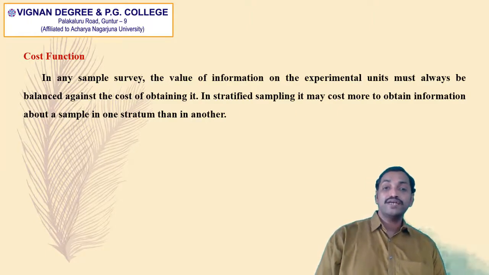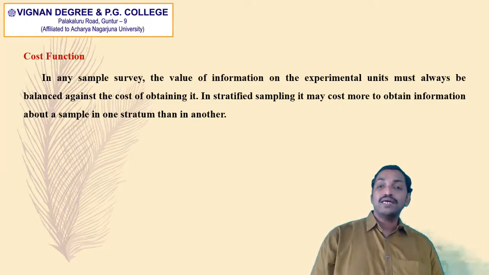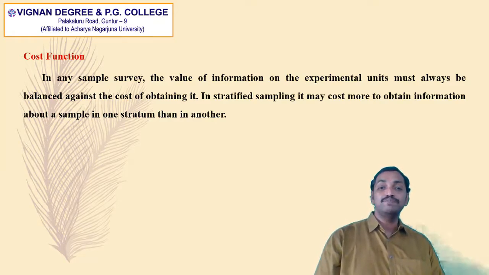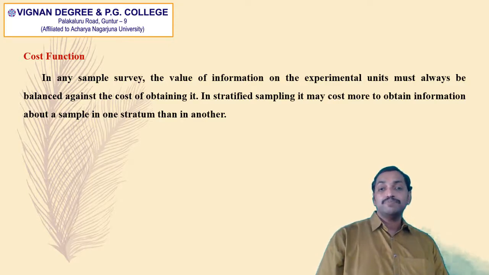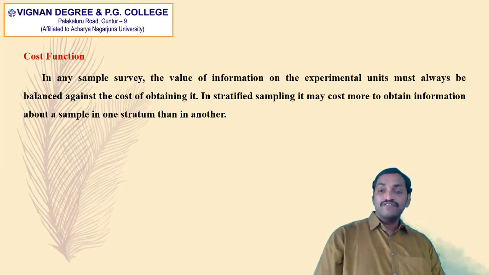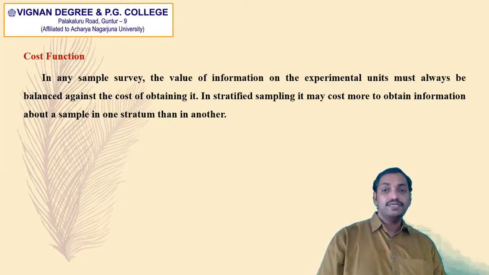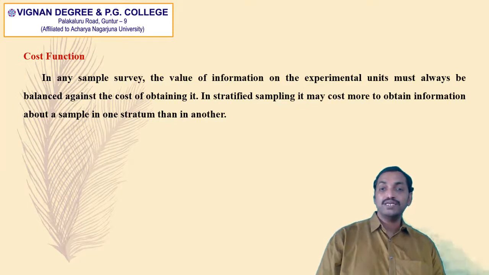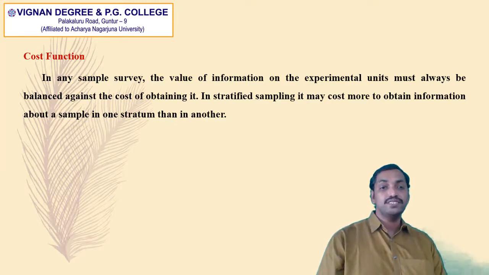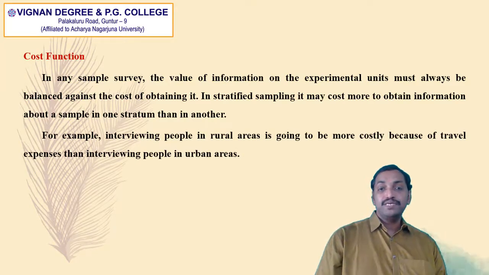So, in stratified random sampling, the collection of the data from each sample drawn from each subgroup depends upon the cost. The cost to obtain the information in one sample may be more than the cost to obtain the information from the other sample. For example, interviewing people in rural areas is going to be more costly because of travel expenses than interviewing people in urban areas.